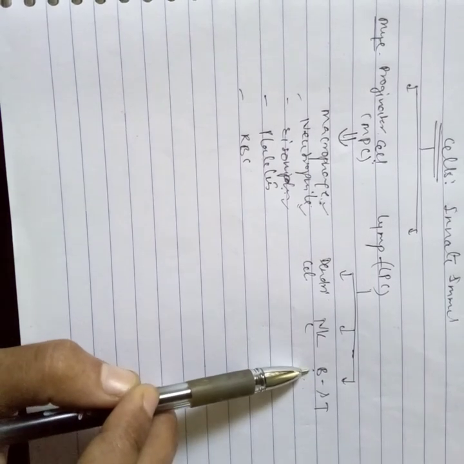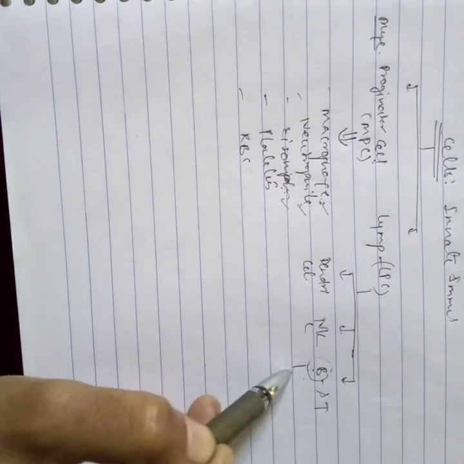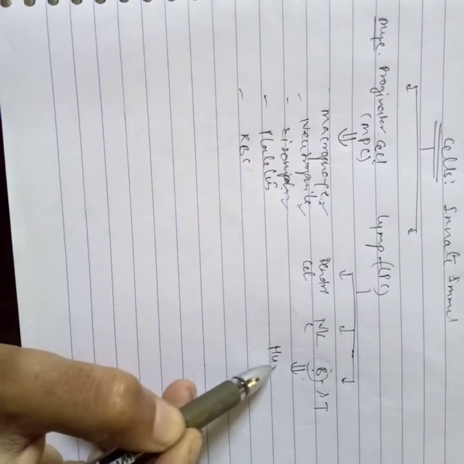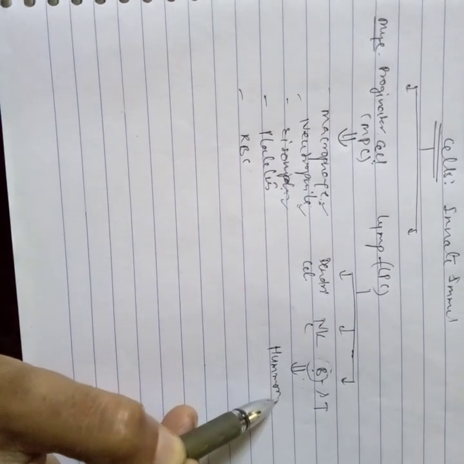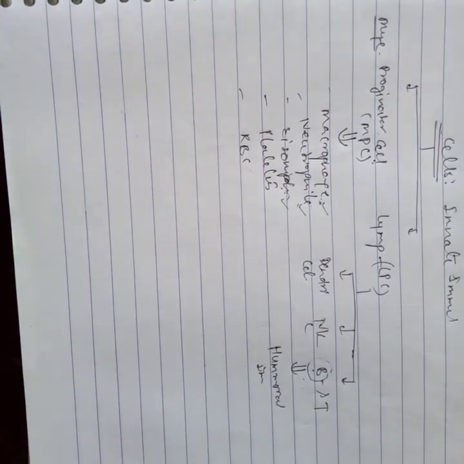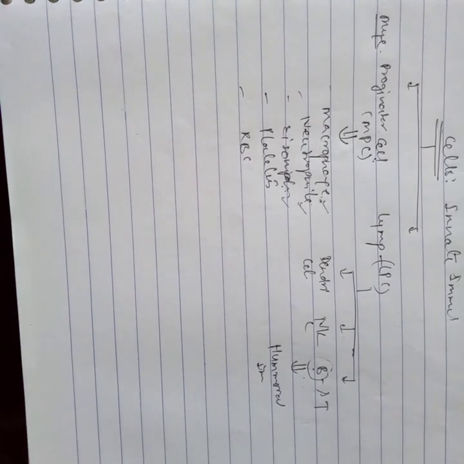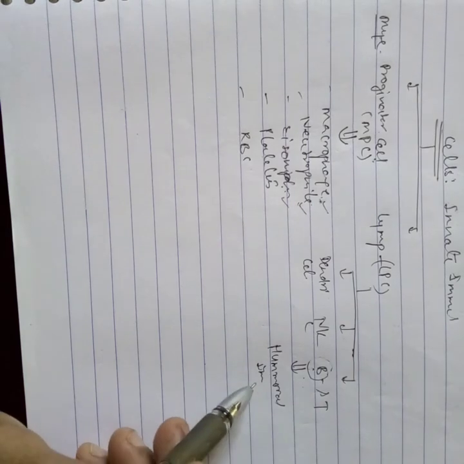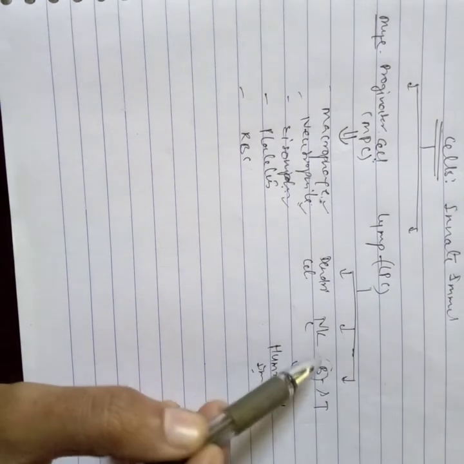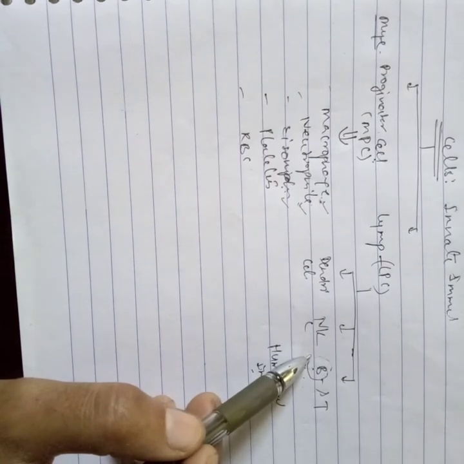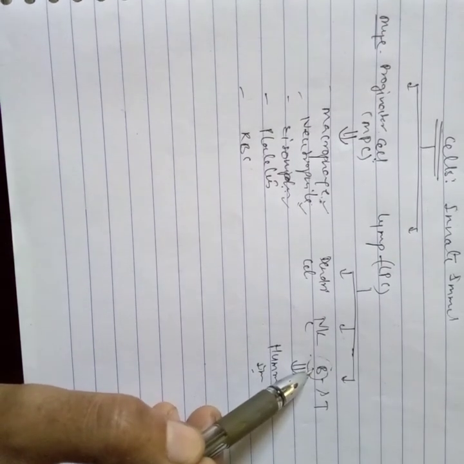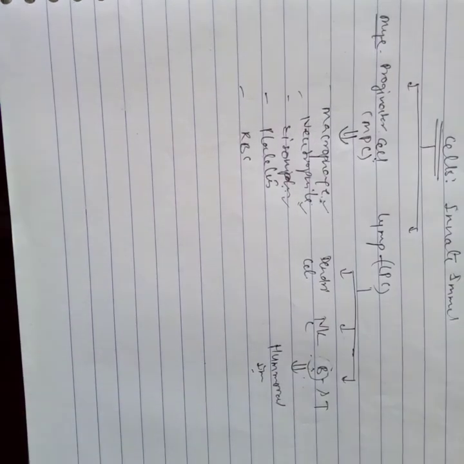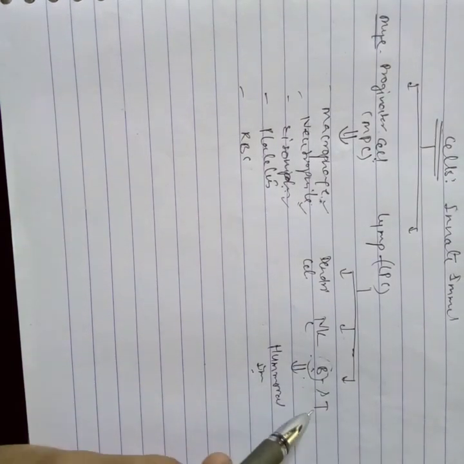This is very important because it works during the humoral immune response. Whenever immunity is provided by antibodies, this is called the humoral immune response, and this is done by the B lymphocytes, because B lymphocytes produce the antibodies, and those antibodies work against the pathogen.